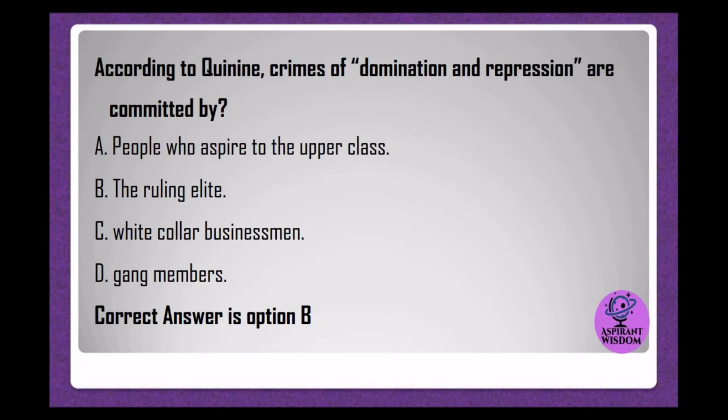According to Quinney, crimes of domination and repression are committed by A. People who aspire to the upper class. B. The ruling elite. C. White-collar businessmen. D. Gang members. Correct answer is option B.